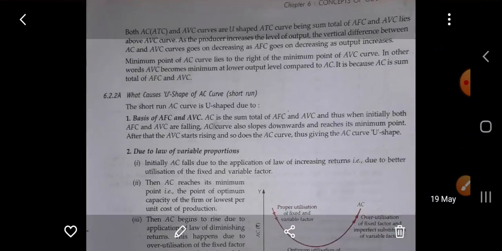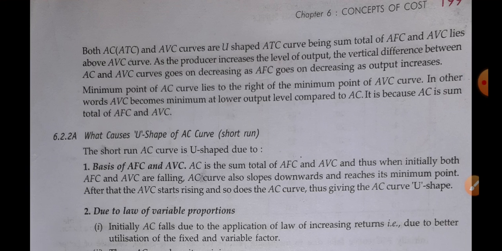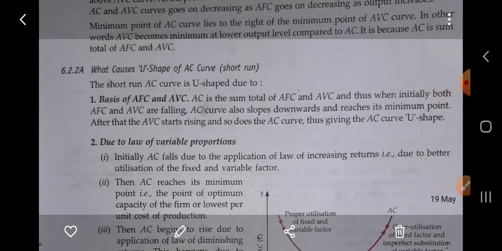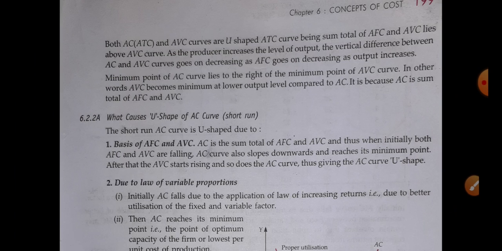Next, both AC, meaning ATC, and the AVC curve are U-shaped. Okay, you see both curves are U-shaped. ATC being the sum total of AFC and AVC.